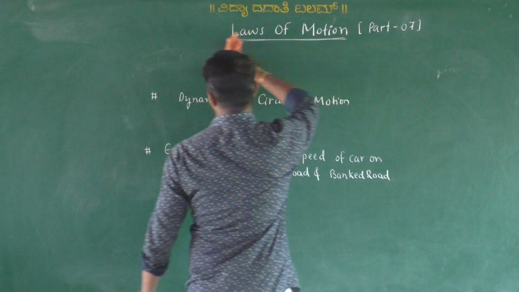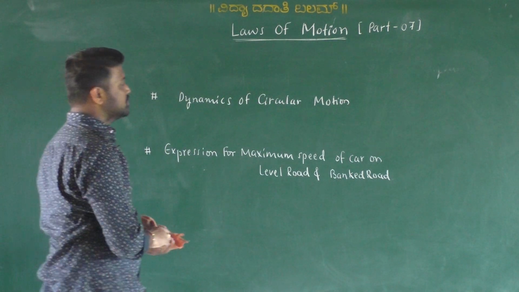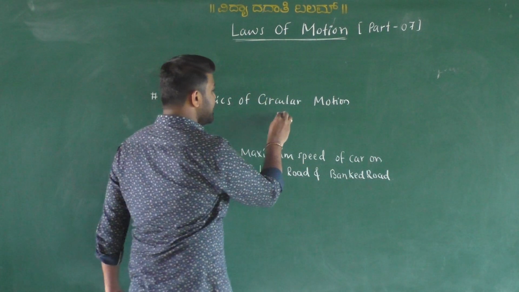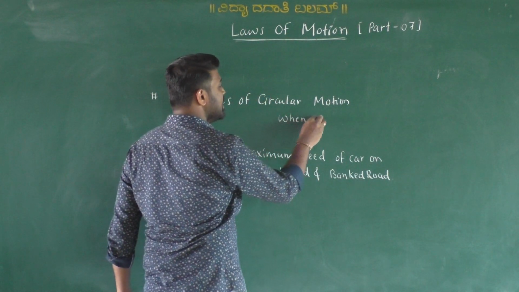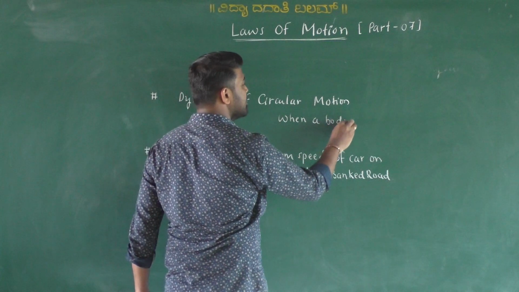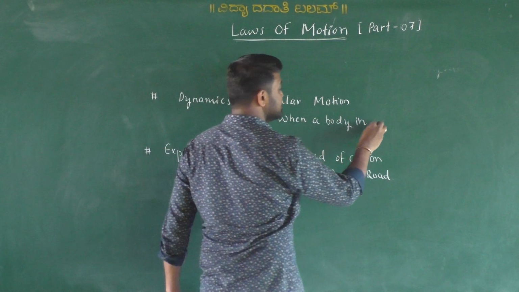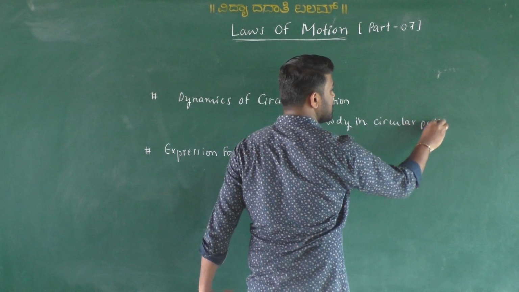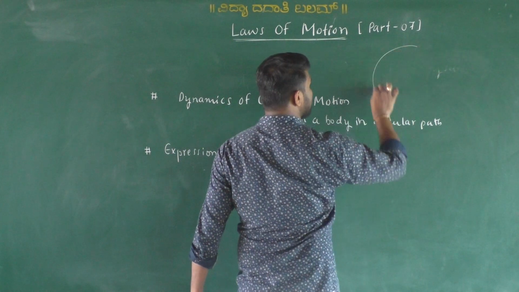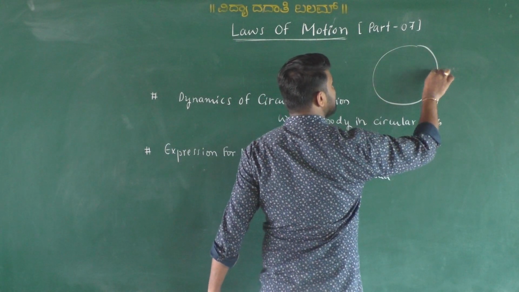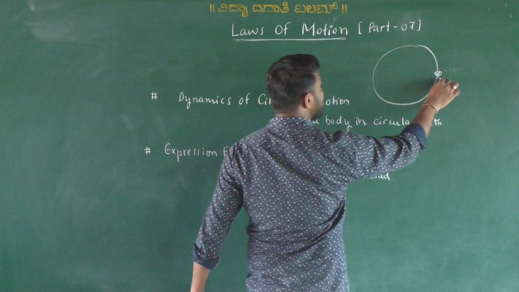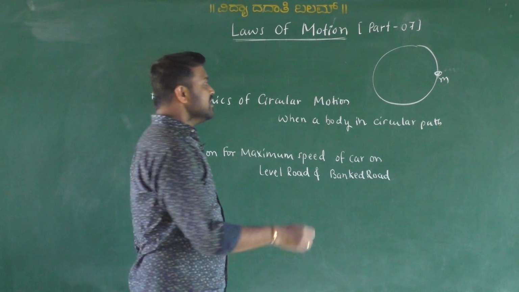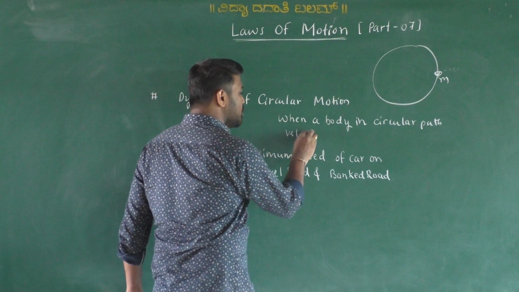So when a body of mass m is moving in a circular path, its velocity is going to change.